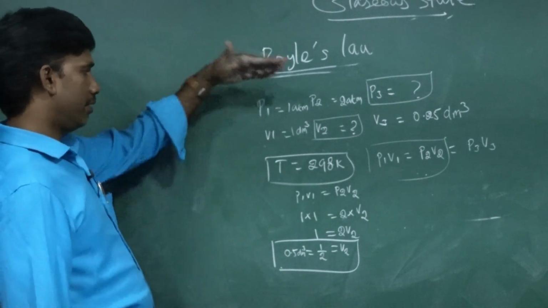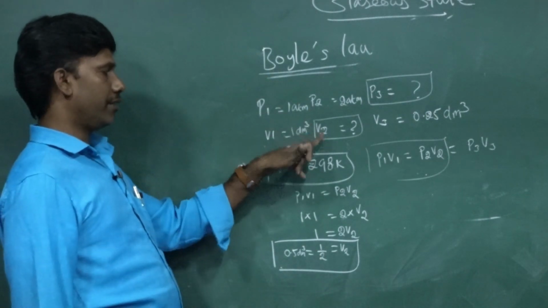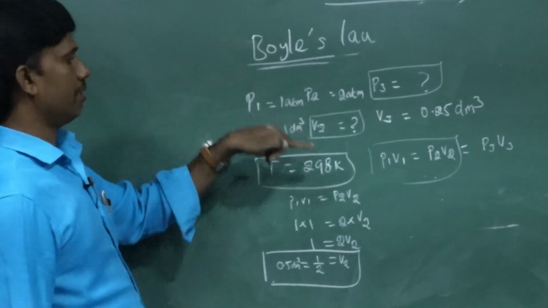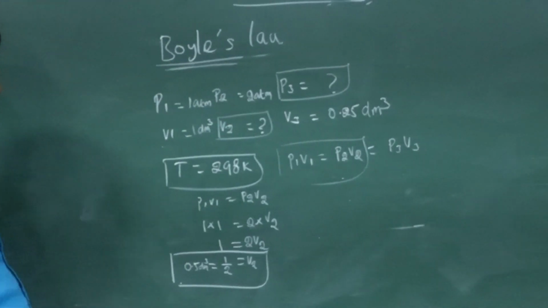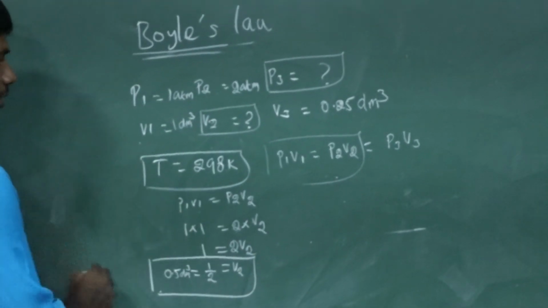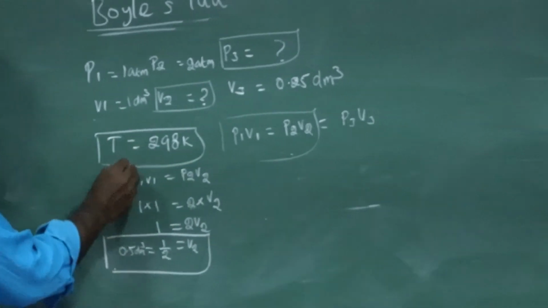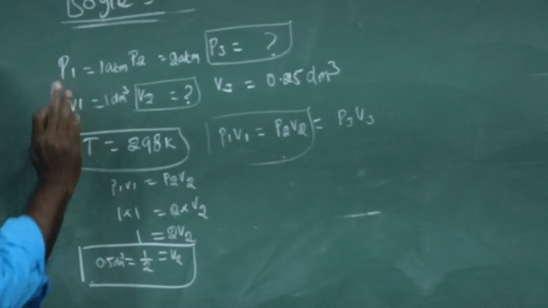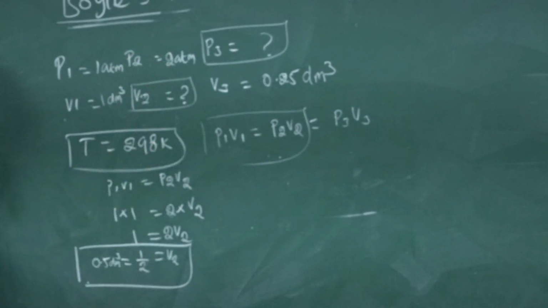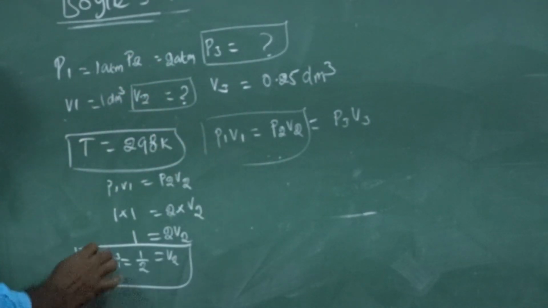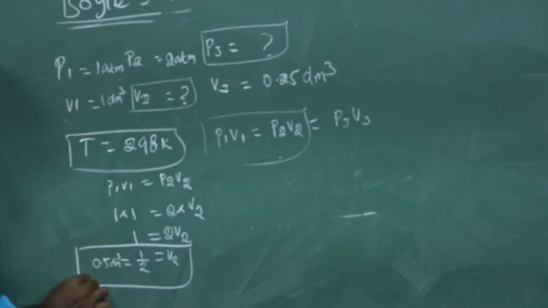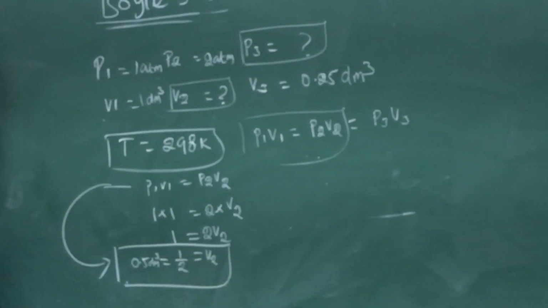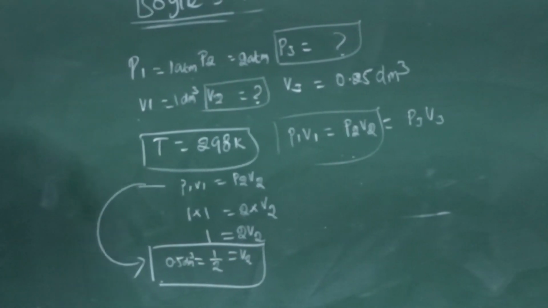Are you clear with it? This question is, what is the second volume? First pressure, first volume, second pressure are given, and second volume is asked. So to find this, I calculate P1 V1 equal to P2 V2. P1 is given 1 atmosphere, V1 is 1 decimeter cube, P2 is provided as 2 atmosphere, V2 is asked. By substituting these values in Boyle's law, I get the second volume, that is 0.5 decimeter cube.